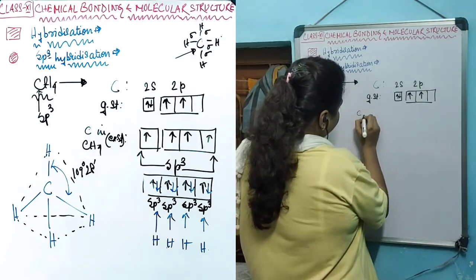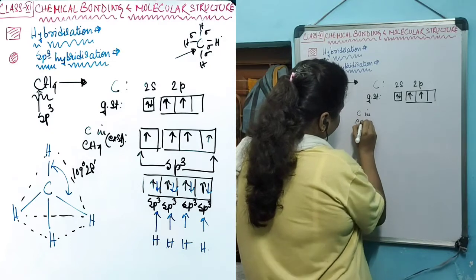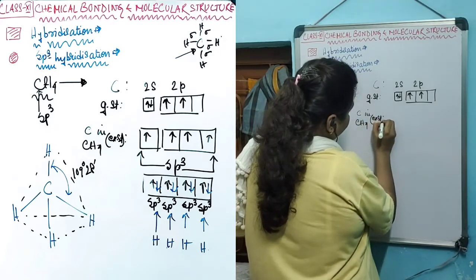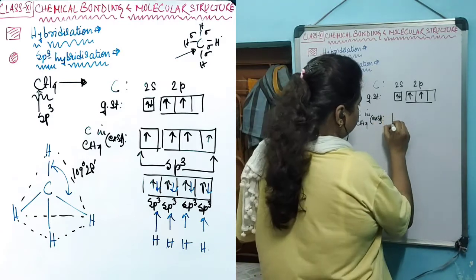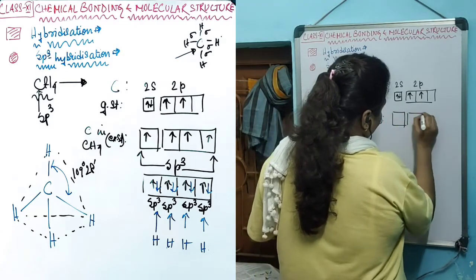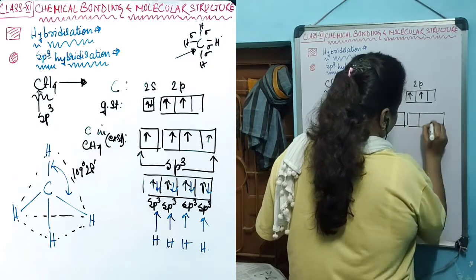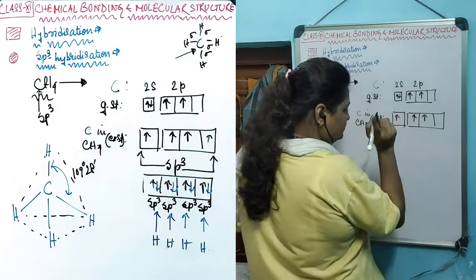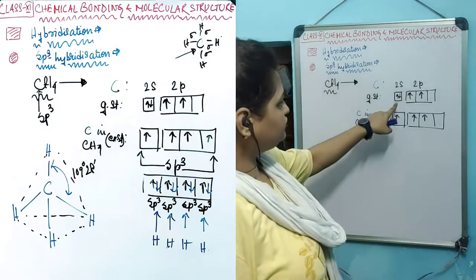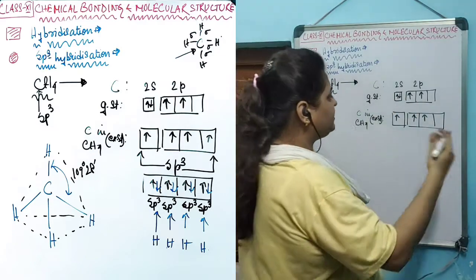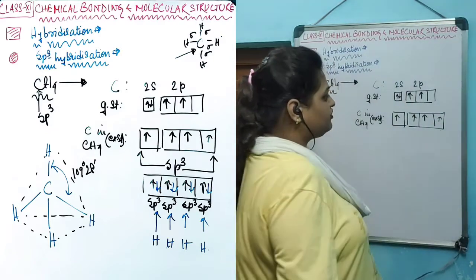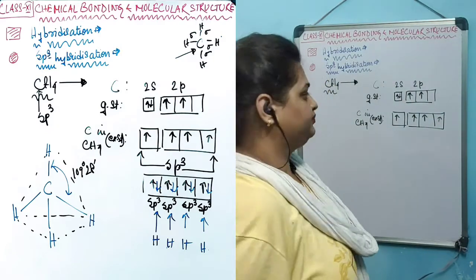So carbon in the CH4 molecule is in the excited state, and the electronic configuration will look like this: 1, 2, and another electron. This electron from 2s will rearrange to the p orbital and have 4 unpaired electrons.